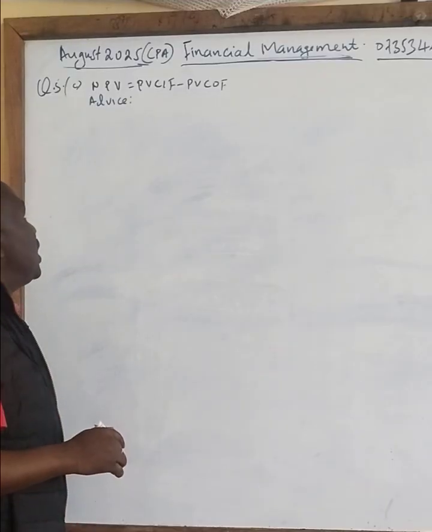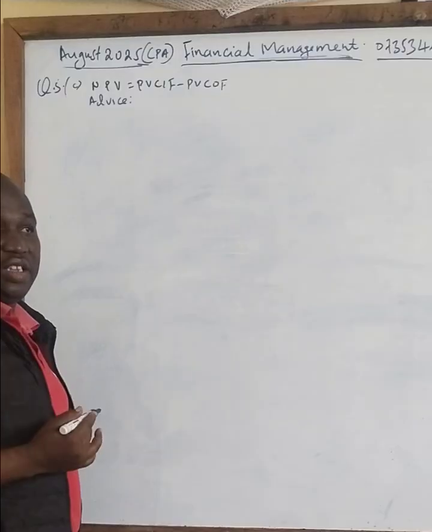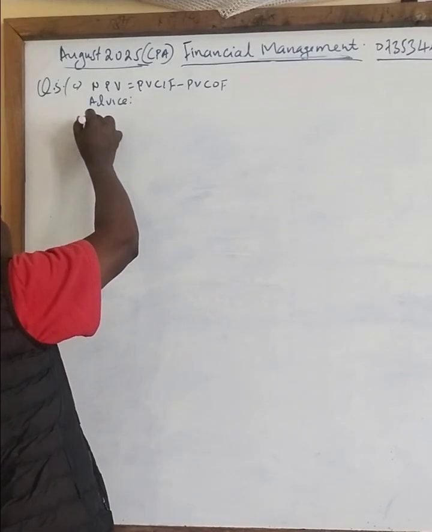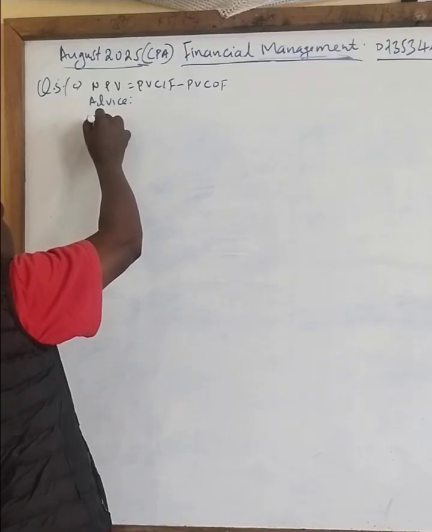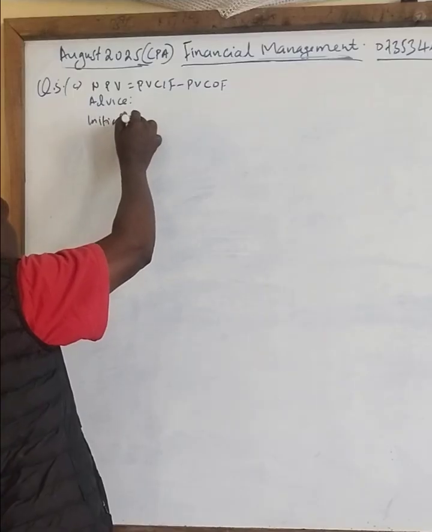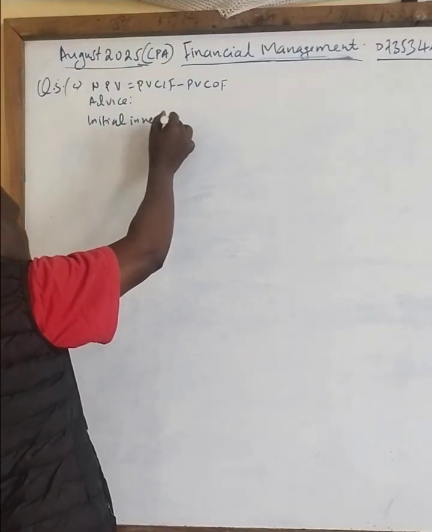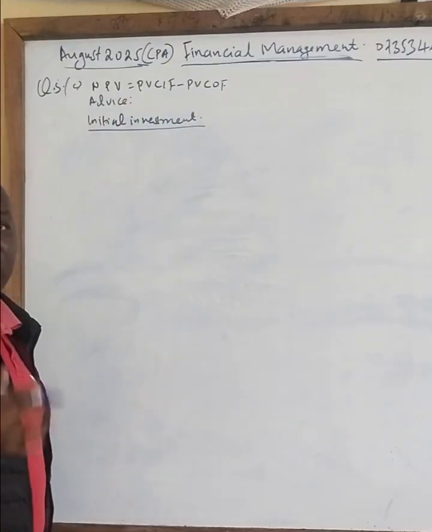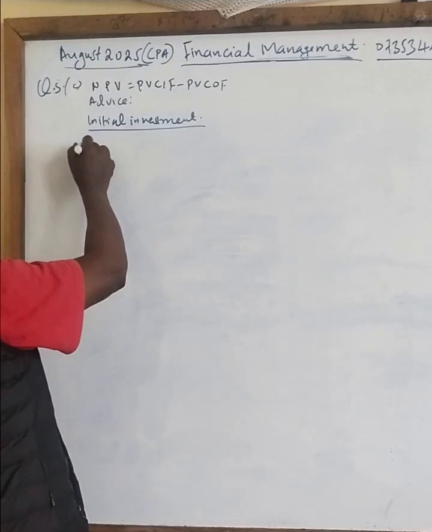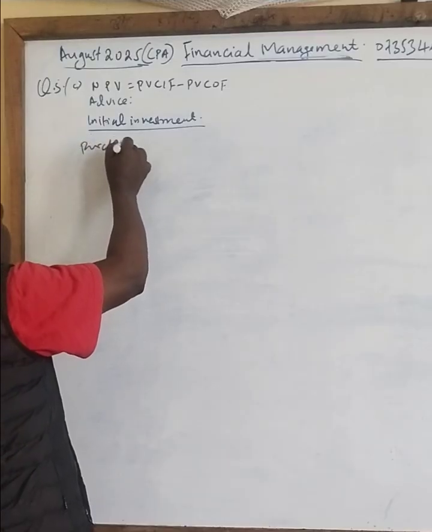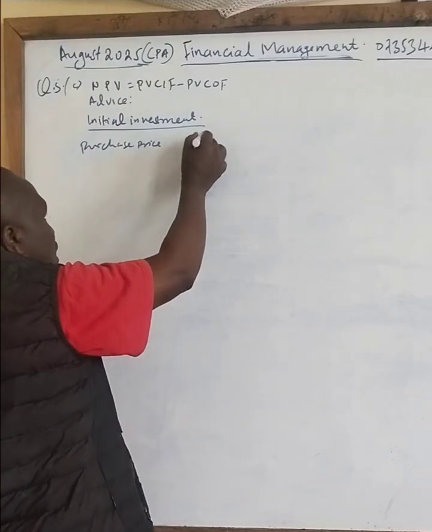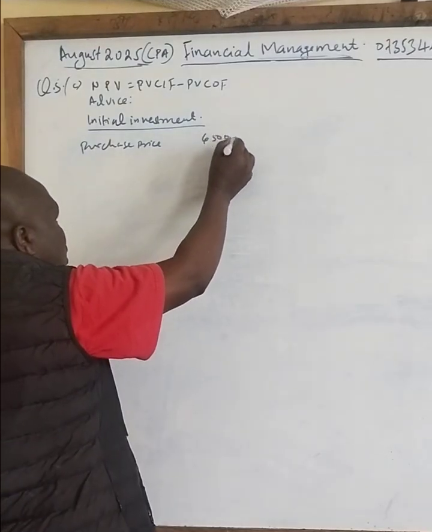So therefore, in this case now, I gave out specific stages that we are supposed to follow. Stage number 1 is to calculate initial investment. So the initial investment, I gave out specific outline on how to go about. The first part is get the purchase price of the new machine. In this case, we have been told it is 6,500,000.